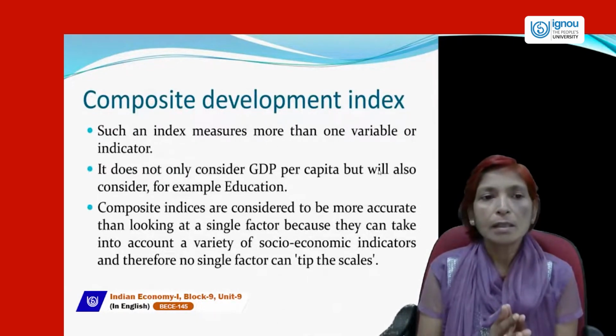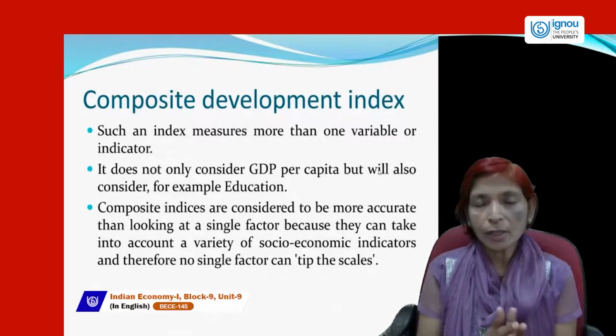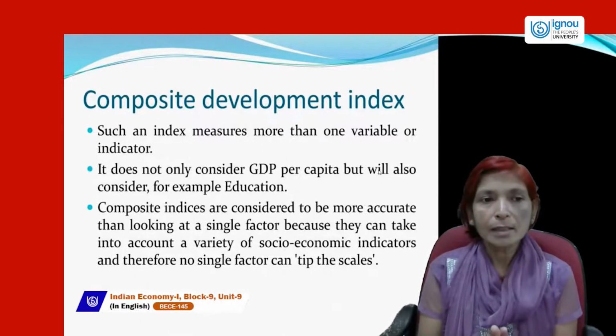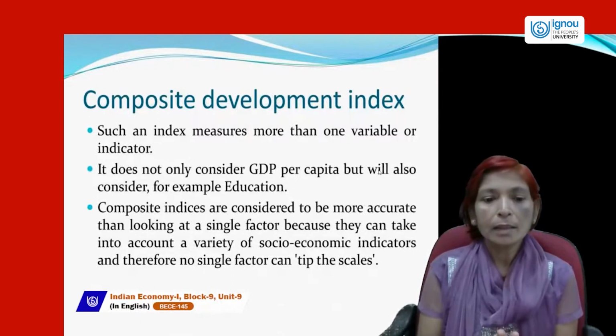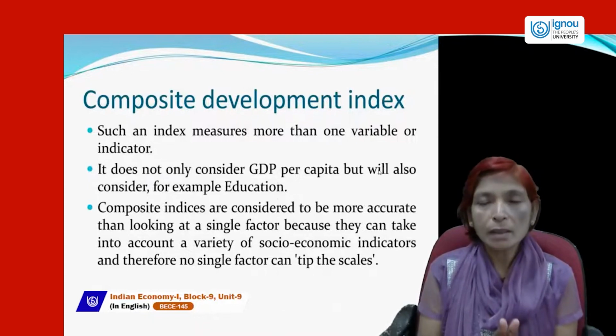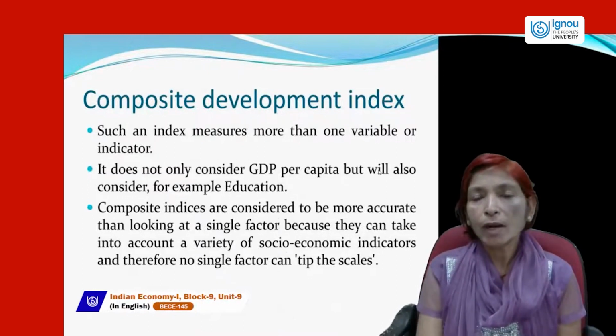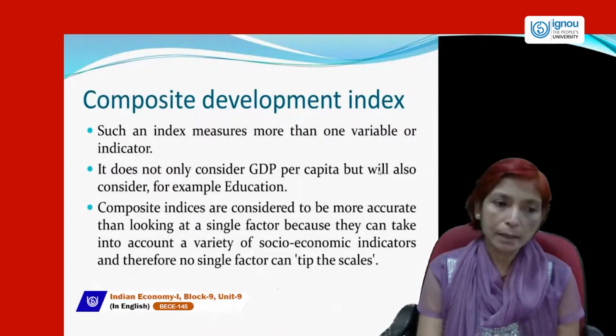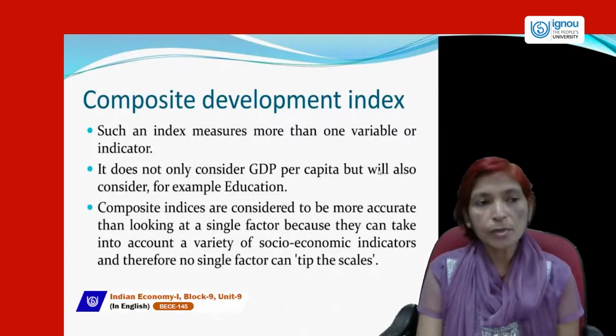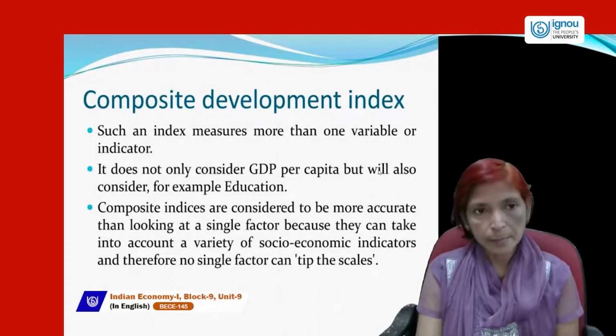So it measures more than one variable or indicator. That is Composite Development Index.